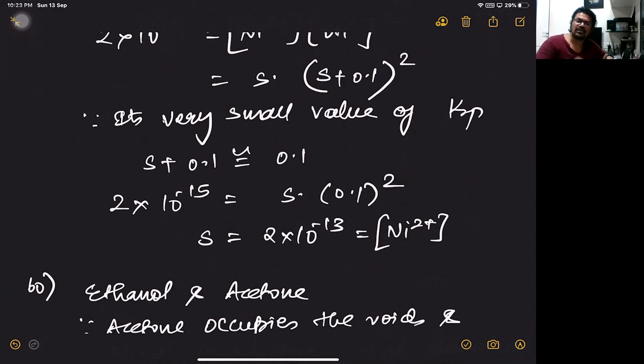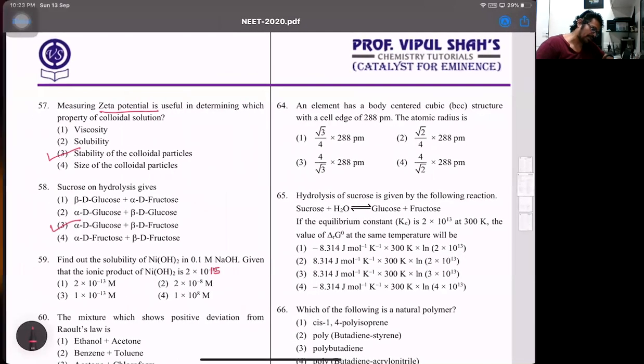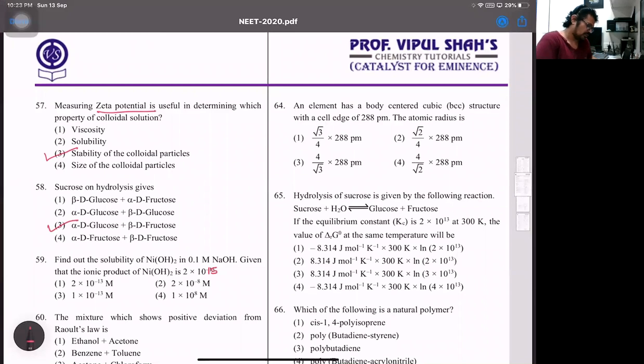For your information, this is a solved in-text question in the NCERT. Please understand the gist of what I'm trying to say. It is a solved example if you open up ionic equilibria in NCERT, in the solved in-text questions. So here it's 2 into 10 raised to minus 13. So that part if I observe, for 59, that option is 1.